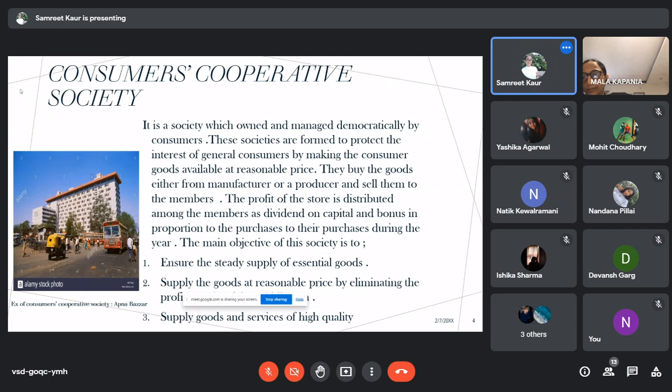The profit of the store is distributed among all the members on the basis of the capital and bonus. The main objective is to ensure the supply of essential goods and to supply the goods at reasonable price by eliminating the profit margin of the middleman. And the third one is to supply the goods and services of good quality. Example of consumers cooperative society is Apna Bazaar.